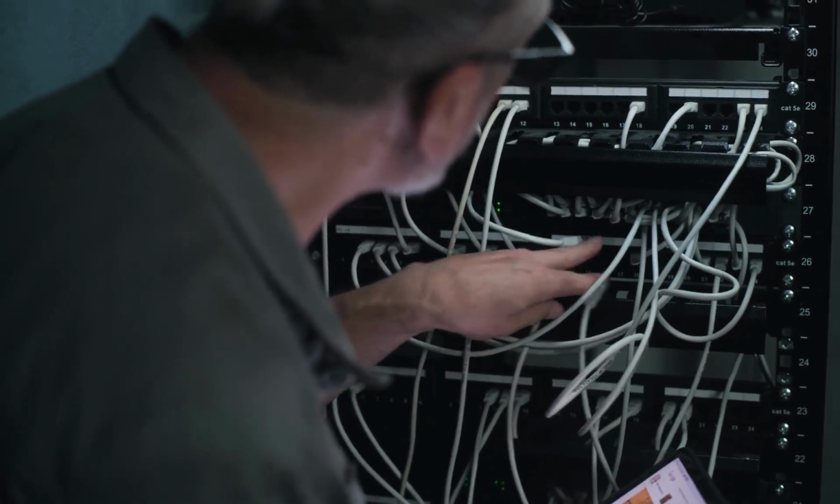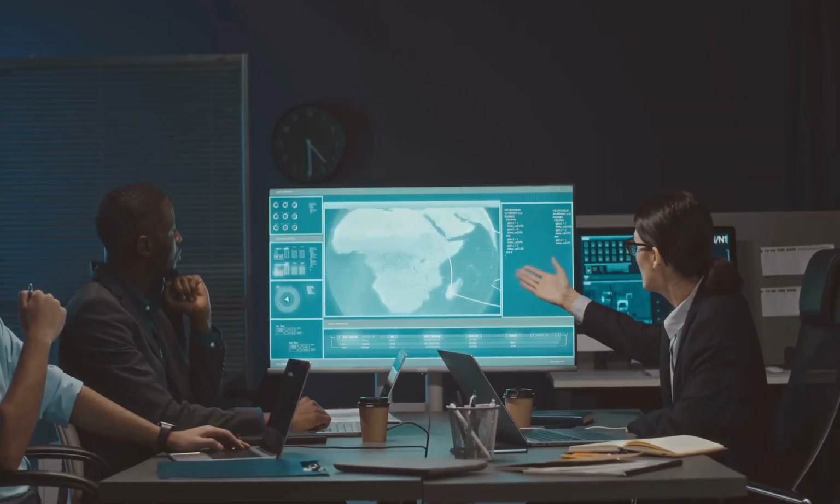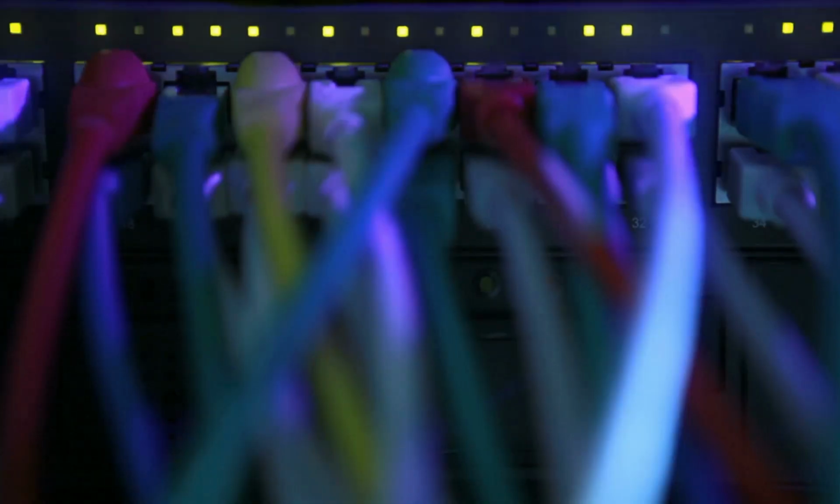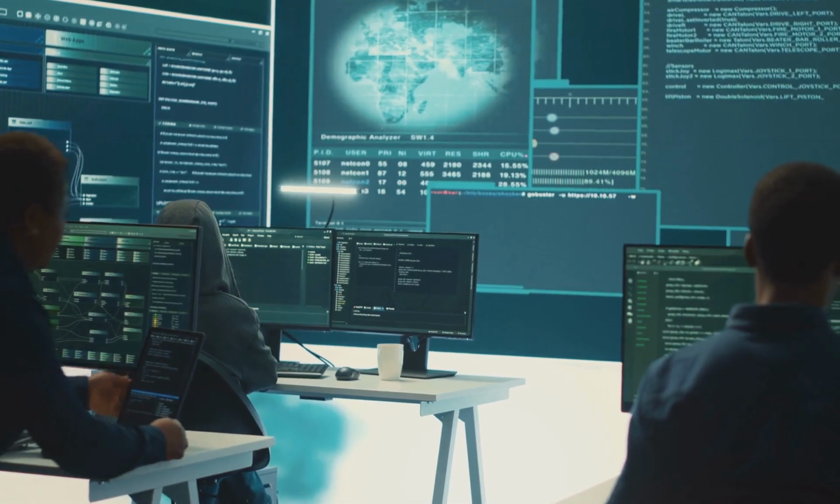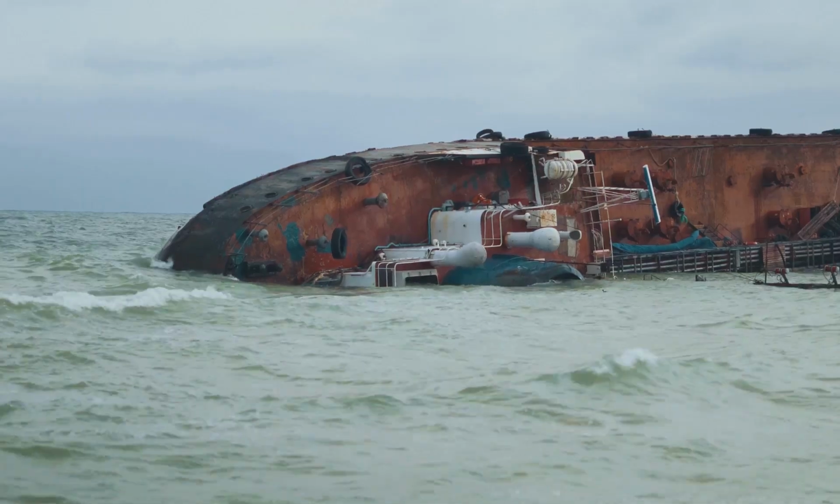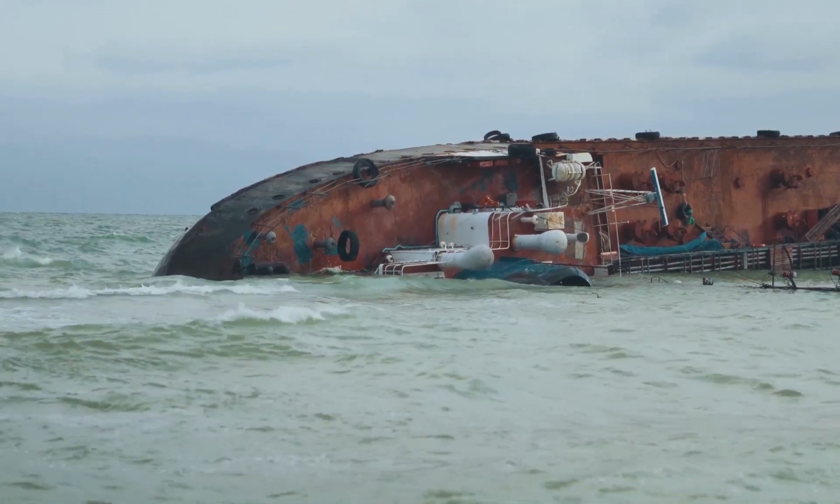Building secure walls: network segmentation. Network segmentation is a fundamental security practice. It involves dividing a network into smaller, isolated segments. This limits the impact of security breaches. Think of it as compartmentalizing a ship. If one compartment floods, the others remain dry.